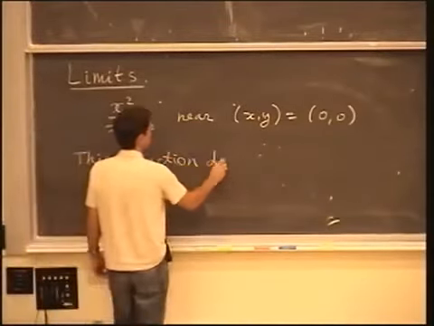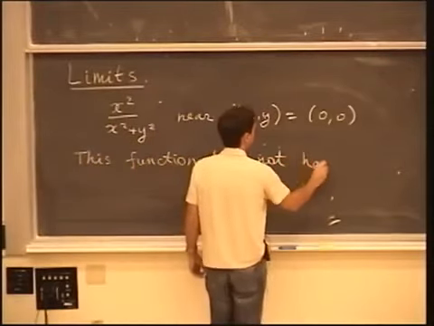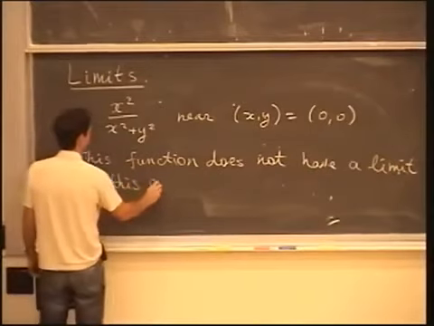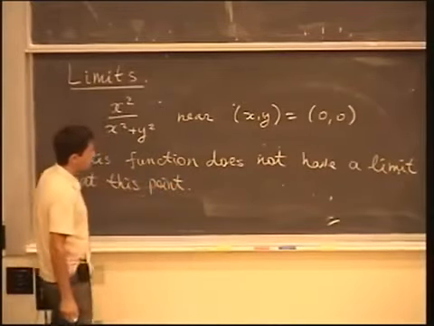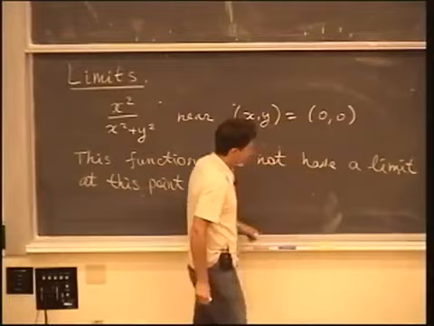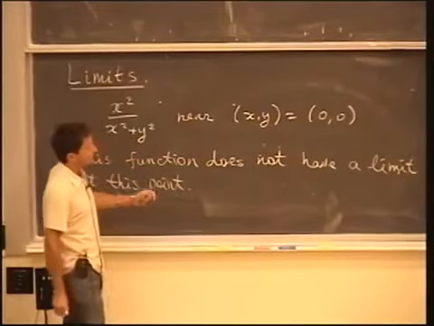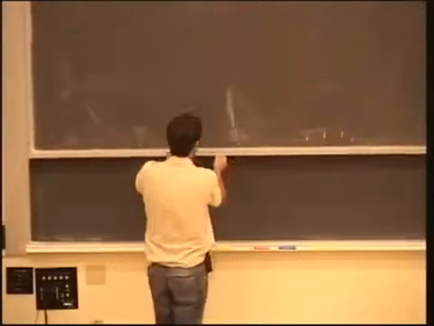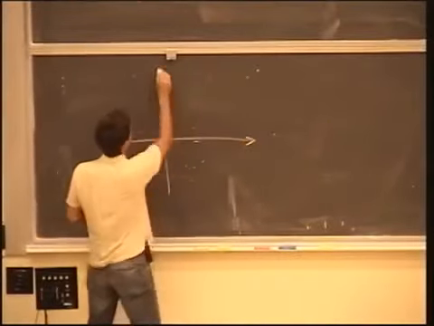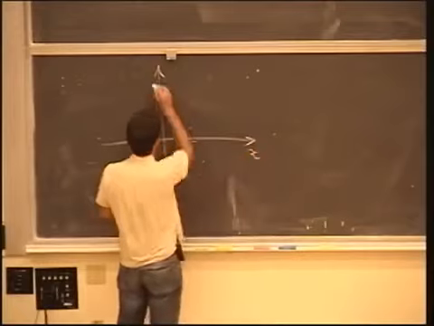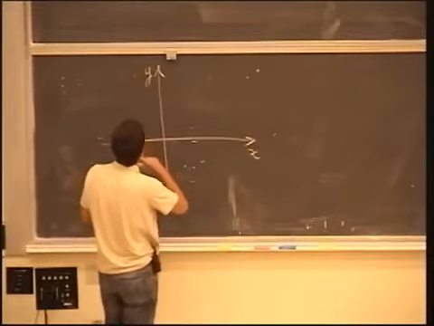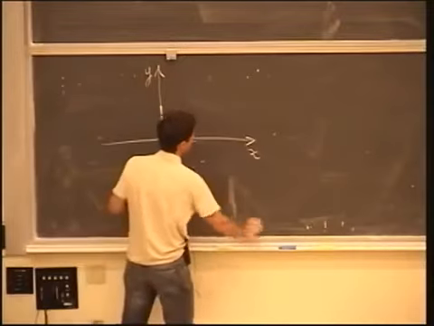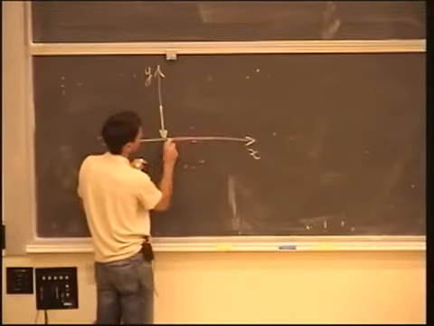This function does not have a limit at this point. And I explained the reason. The reason I gave was that I showed two different paths on the xy plane, which approach 0. One was the path when x is equal to 0, the green arrow, and the other one was the path when y is equal to 0, the red arrow.